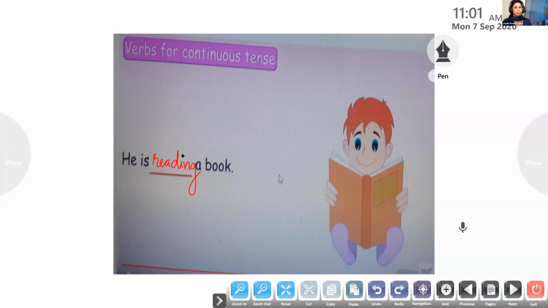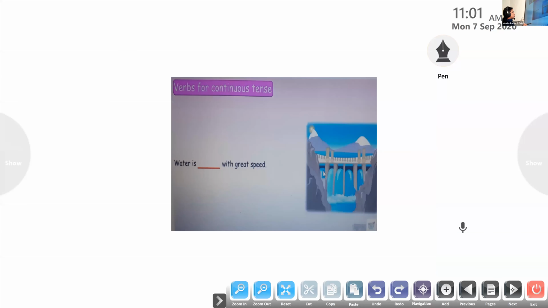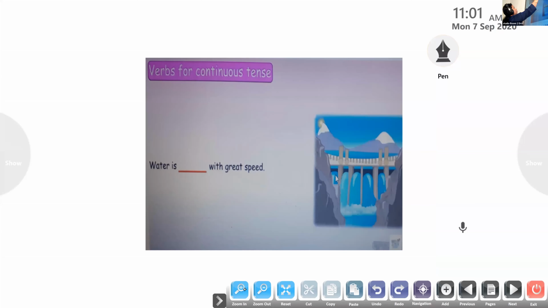and it is not completed. So we add ing to the verb. So it forms reading. Have all of you understood? Yes. So now we'll move on to the next picture. All of you look at it. Okay, Heaven, come on.